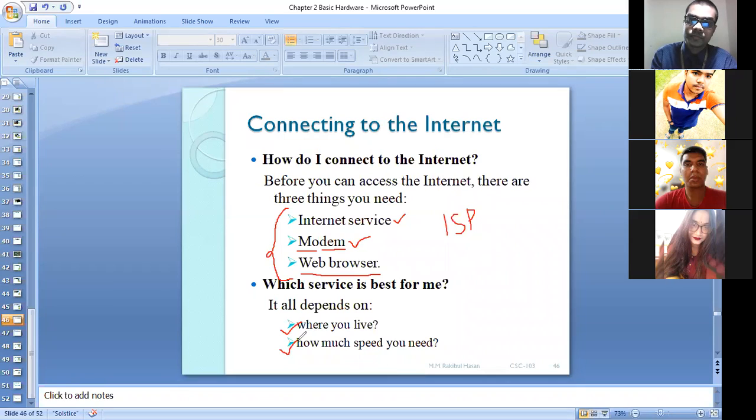So is that clear to you? Which service is best for me? It depends on these 2 points.